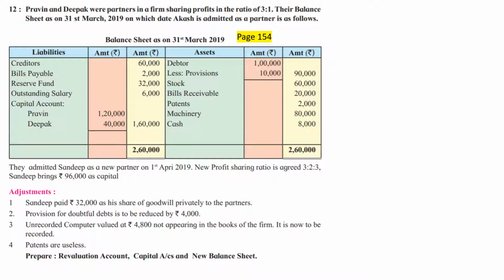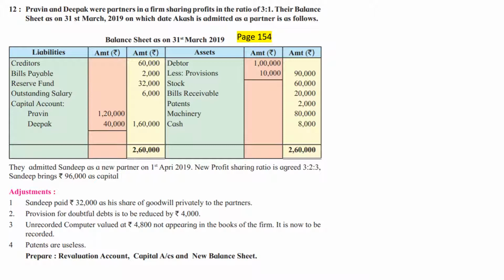Balance sheet on 31st March 2019: creditors, bills payable, reserve fund, outstanding salary, capital accounts of Praveen and Deepak, debtors less RDD, provision means RDD, stock, bills receivable, patents, machinery and cash. So in the balance sheet on the liability side we have reserve fund. This reserve fund is nothing but past undistributed profits. It should be transferred to old partners' capital account in their old profit sharing ratio.